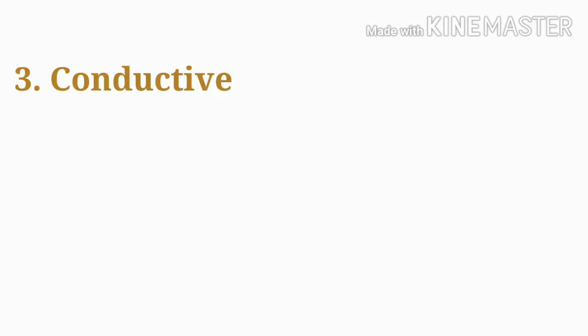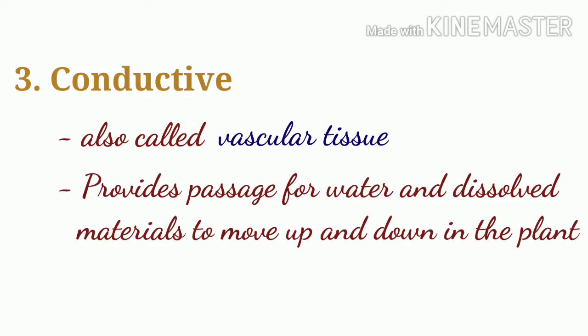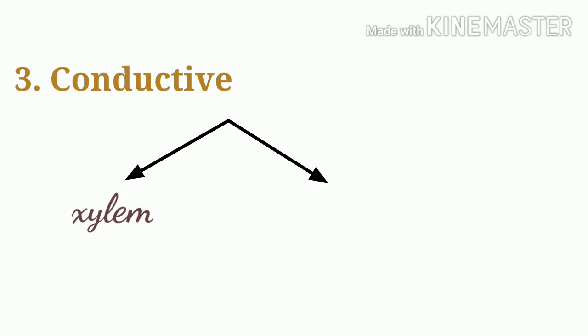The third type of permanent tissue is the conducting tissue. It is also called vascular tissue. It provides a passage for water and dissolved materials to move up and down in the plant. The xylem and phloem are the two types of conducting tissues.